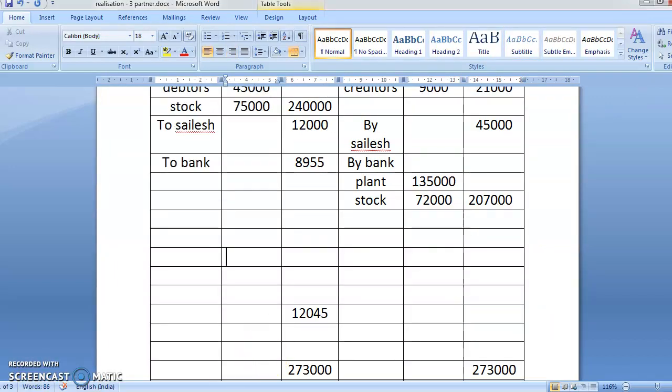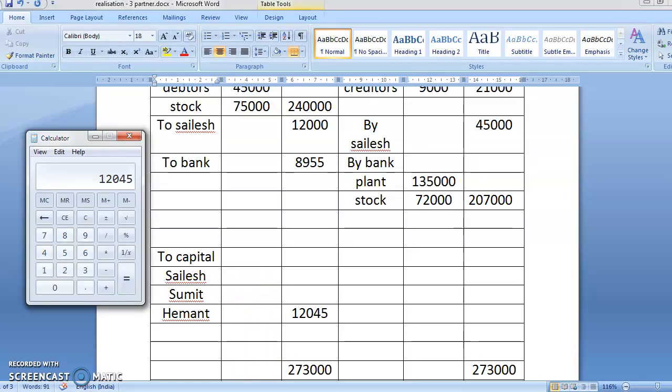Okay, so now this belongs to our old partners, Hemant, Sumit, Sailesh, and here the capital account. Okay, now you are going to divide this.